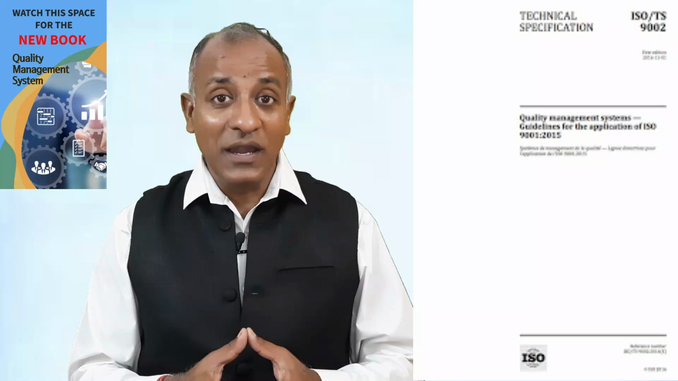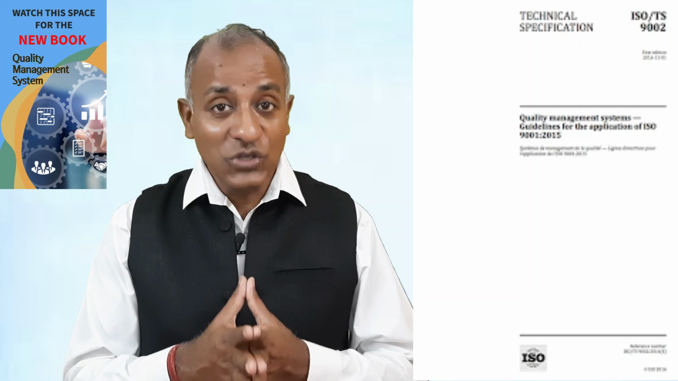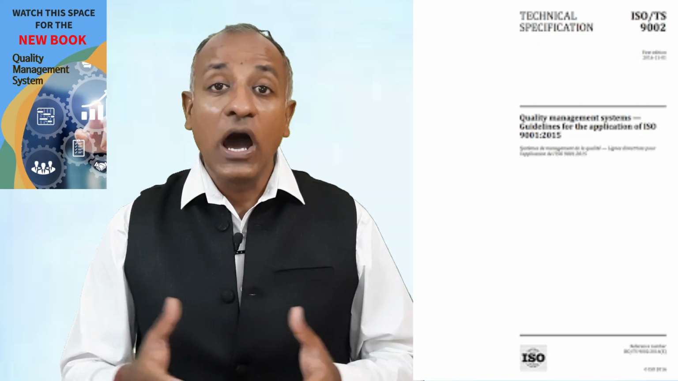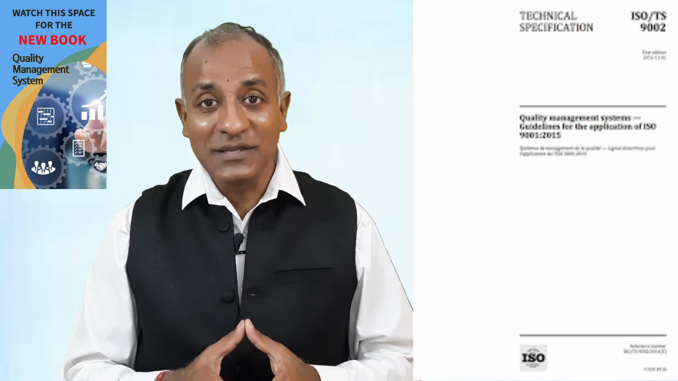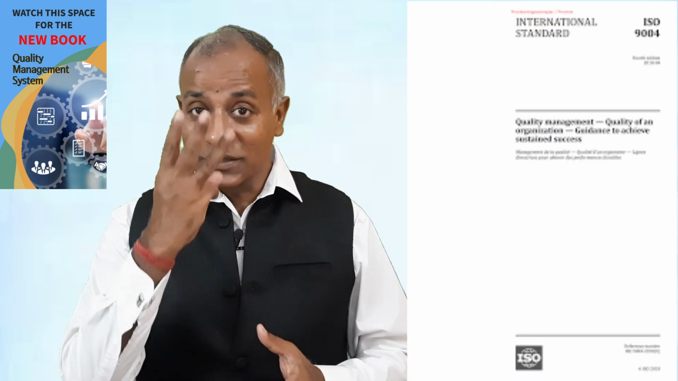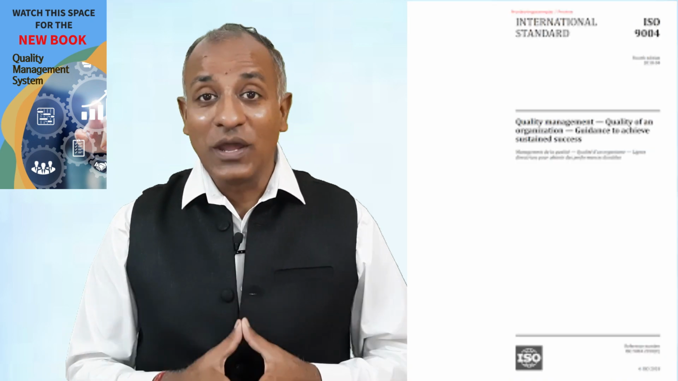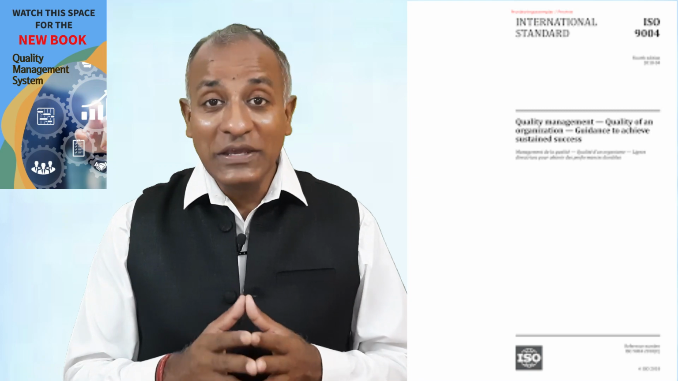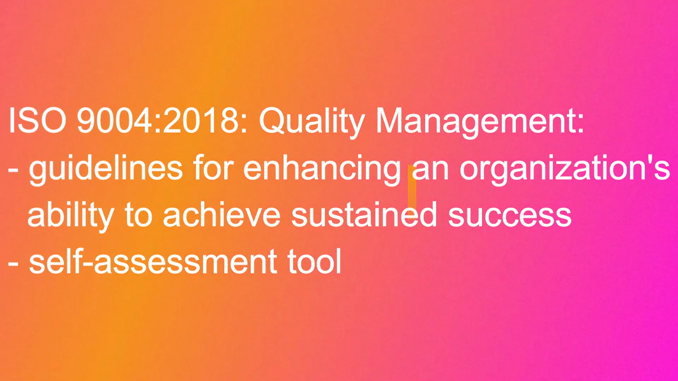And just assume that if somebody has not gone through 9002 2016 version, how can that organization understand ISO 9001? And the third and the most important is the ISO 9004 2018 version. This particular standard is primarily a guideline for enhancing an organization's ability to achieve sustained success.